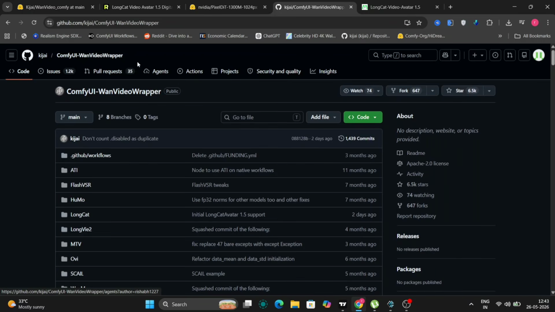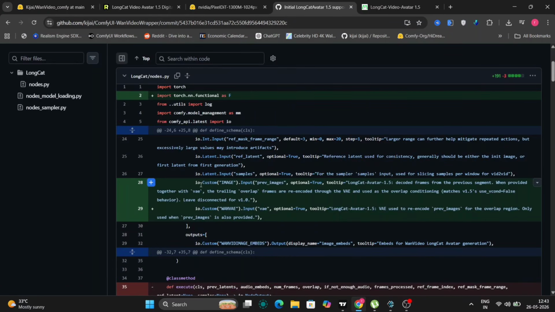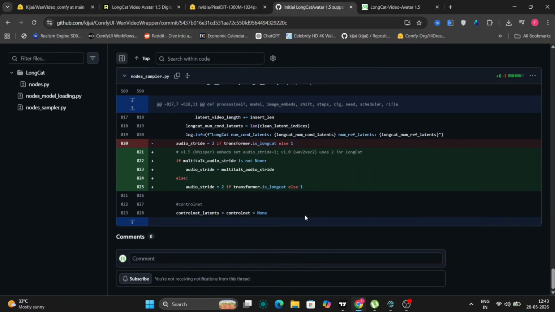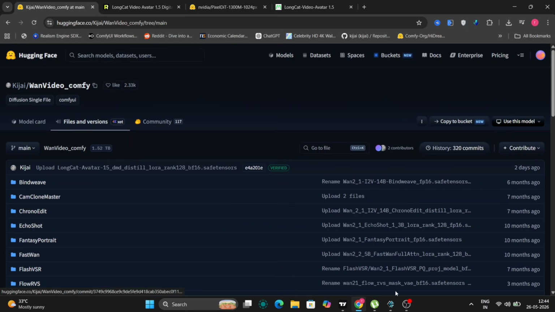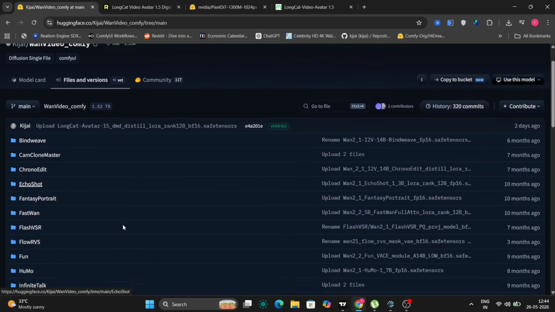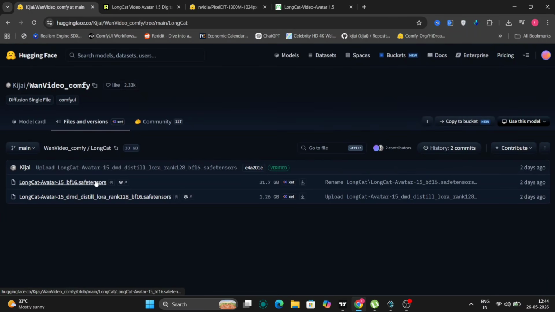So Kijai has updated his WanVideoWrapper custom node to support Longcat Avatar 1.5. Just update the node and you're good to go. He has also uploaded a distill LoRA at rank 128 on his Hugging Face page. I'll link everything in the description. To update WanVideoWrapper, just go to your ComfyUI Manager, search for WanVideoWrapper, and hit update. If you're on the portable version, you can also just pull the latest from GitHub directly. Make sure you're on the latest version, otherwise the Avatar 1.5 nodes won't show up.